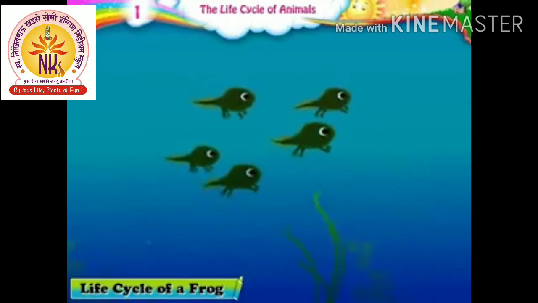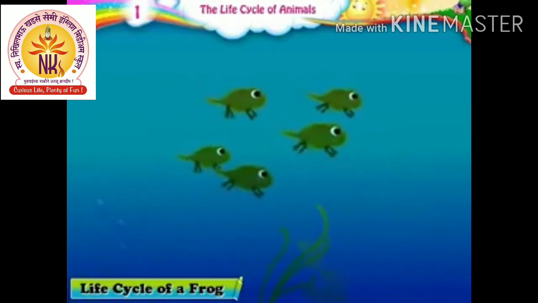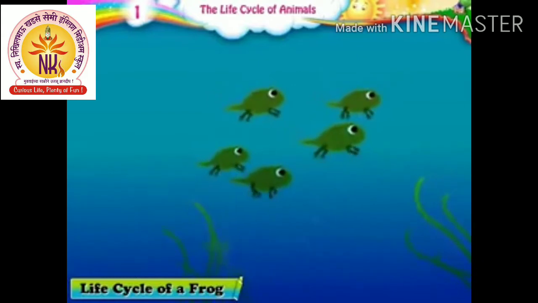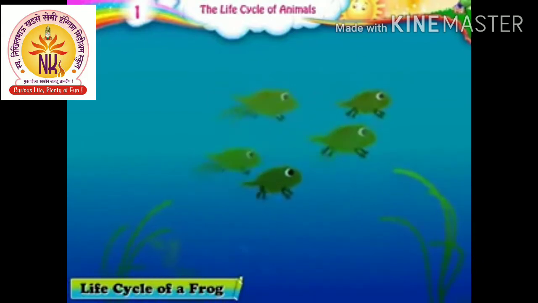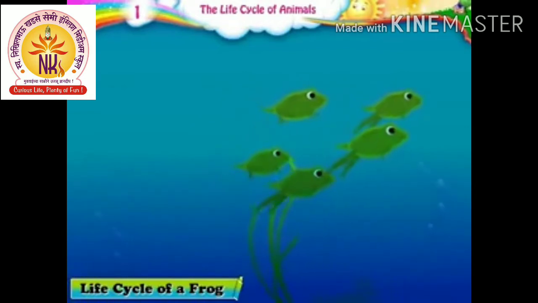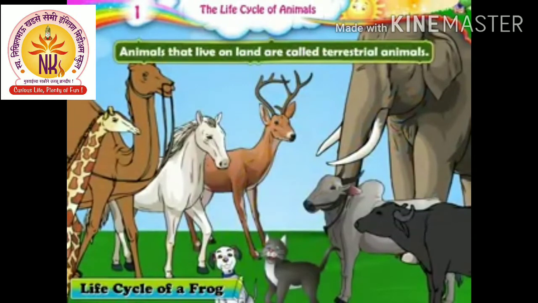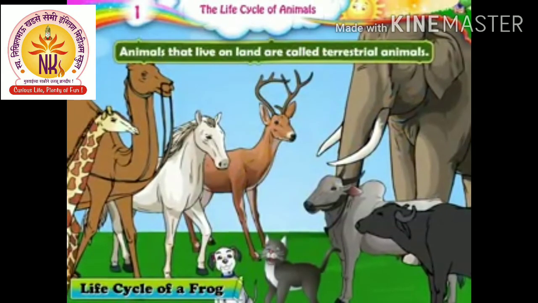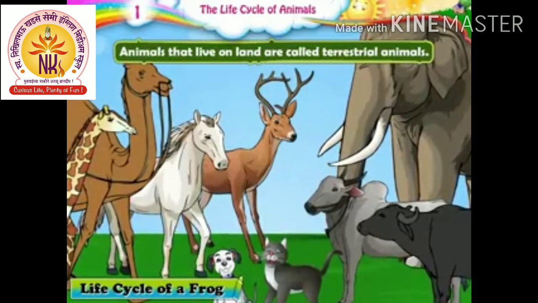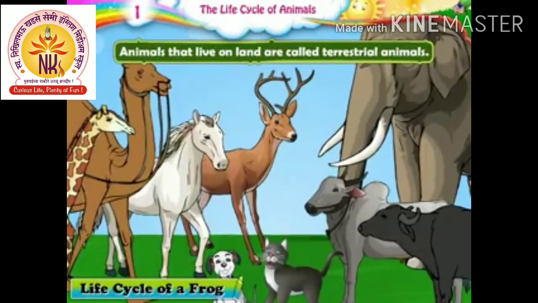Since the tadpoles live in water, they are called aquatic animals. All aquatic animals have gills, which help them to breathe. Gradually, gills disappear and they start developing lungs, which help in breathing. Animals that live on land are called terrestrial animals. These animals have lungs which help them to breathe.